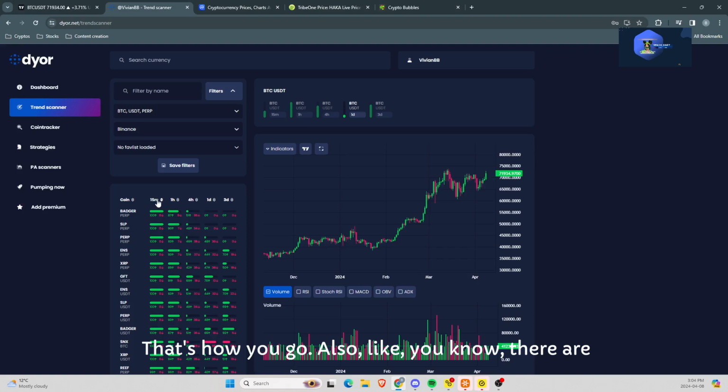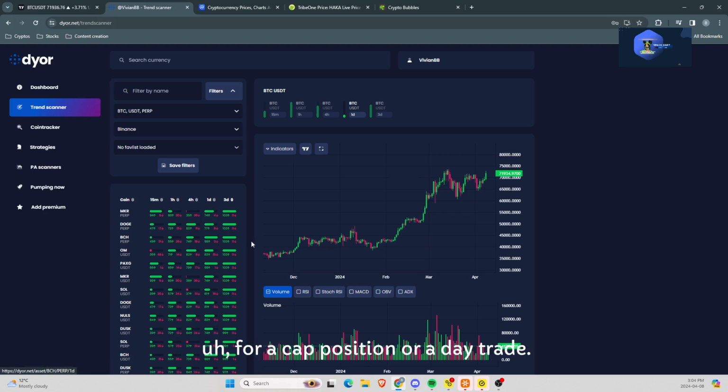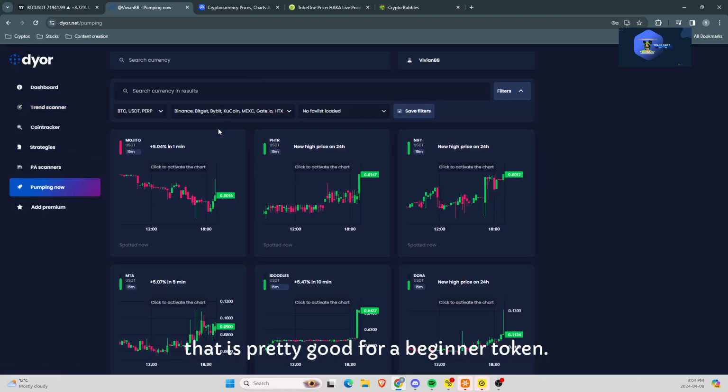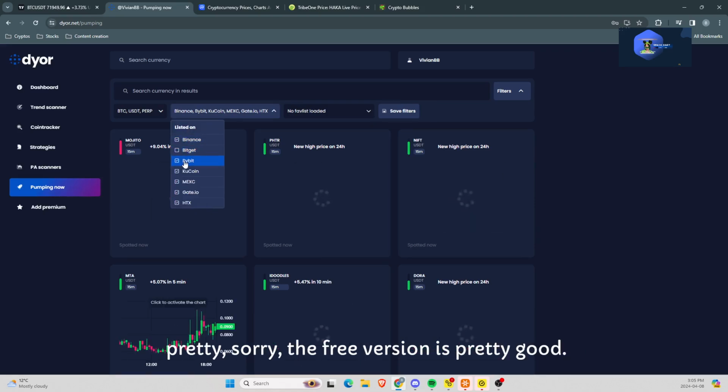That's how you go. Also, there are some tokens that are green throughout, which means it had a pretty good run. You wouldn't be able to get an entry in one of these for a scalp position or a day trade. As you can see, I'm using the free version that is pretty good for picking a token. You don't even have to pay for it. I think the free version is pretty good.